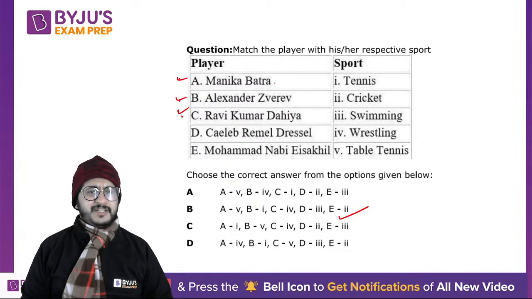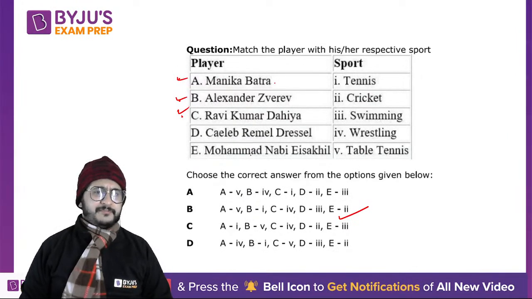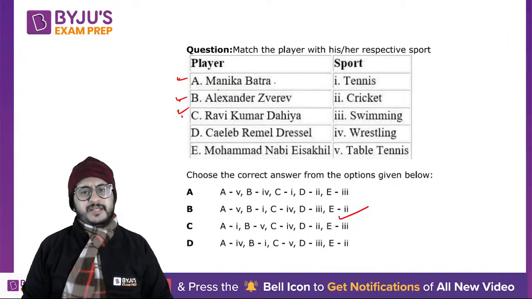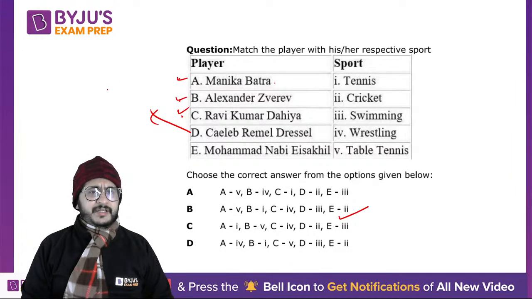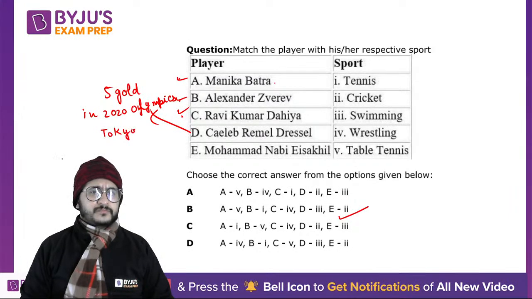People must have known these three and might have answered, and maybe some people who watch cricket might be knowing this. Caleb Dressel is a swimmer. He won 5 gold medals in the 2020 Tokyo Olympics. He won 5 gold medals, so obviously the top athlete of the competition, including a world record as well.